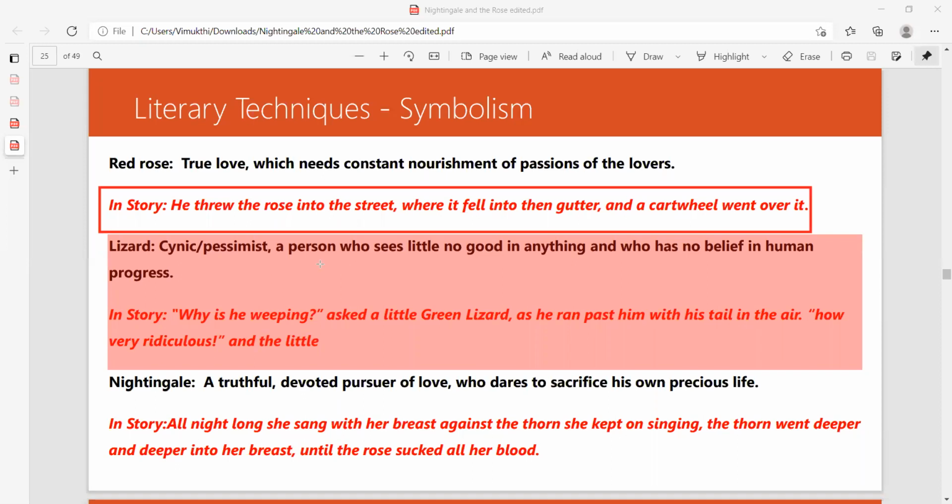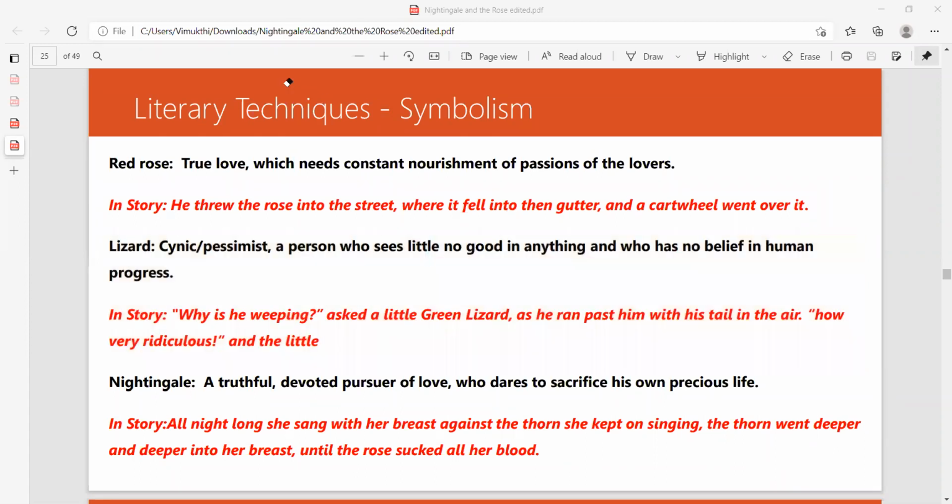It is very cynical, and even the butterfly, my dear students, and the daisy flower as well. We have three elements there. So it symbolically shows us the cynical, pessimistic, utilitarian society. That is what they explain here. That part is very important. You have to pay your attention there.